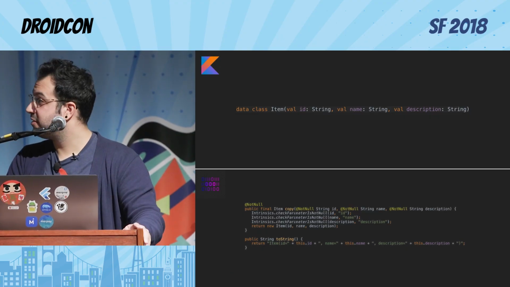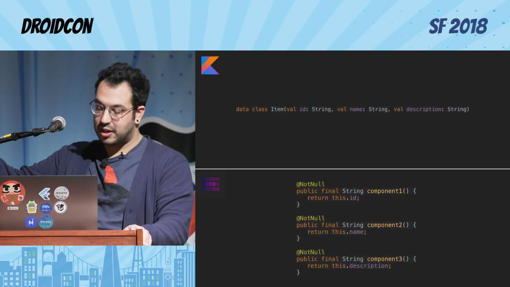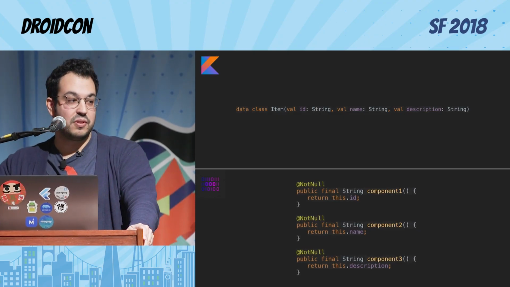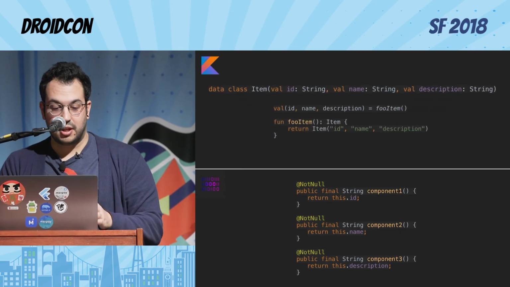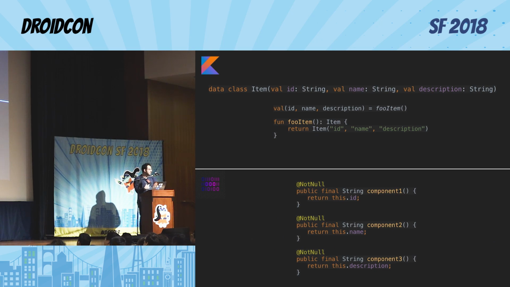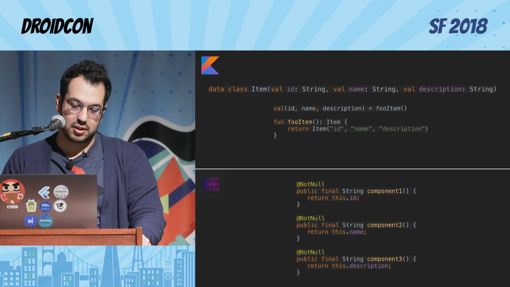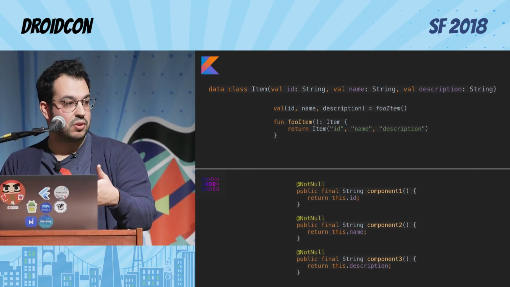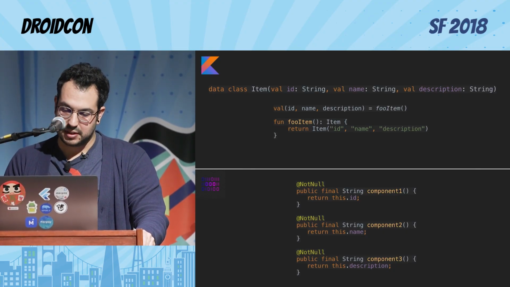But there is more. Wait for it. This is great. It's super cheap. One keyword, and you get destructuring of the class into all of the fields so you can write really readable code. This is classic: you get a data class and you need to process many fields of it, right? By destructuring the data class, you can do that in one line, and it's pretty clear to me that the ID, the name, and description come from this foo item, which I'm creating in the method below. And that's thanks to the data classes creating component1, 2, 3, and n, depending on the fields.